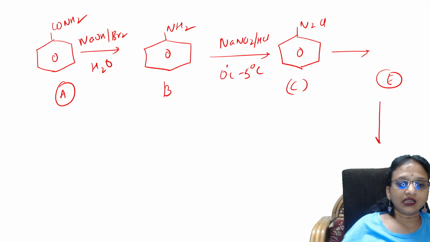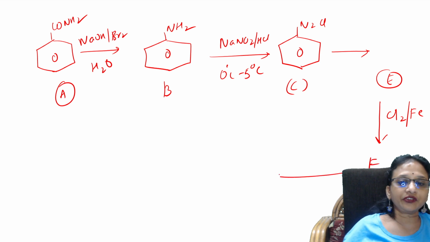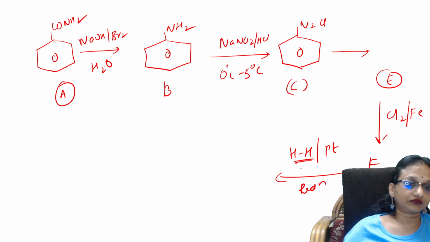E, you are treating with chlorine in the presence of iron, and it gives F. F, you are treating with hydrogen and platinum. Now this is reduction. So go back. Students, check here carefully. In the F product, there should be a hydrogen atom.